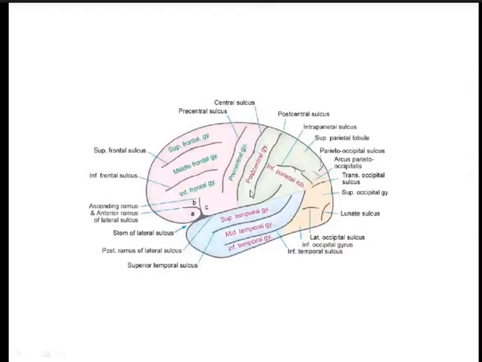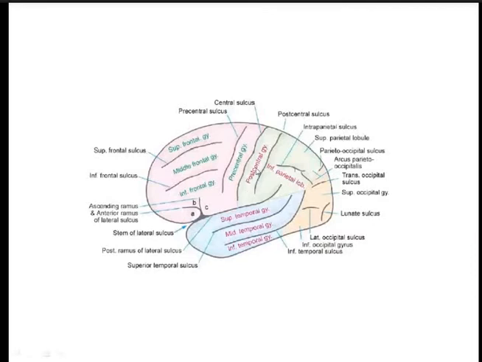Okay. Now coming to the parietal lobe. This is the parietal lobe. Within the parietal lobe there is a post-central sulcus, which lies behind and parallel to the central sulcus. The gyrus between the post-central sulcus and the central sulcus is known as the post-central gyrus. This is sensory in function.